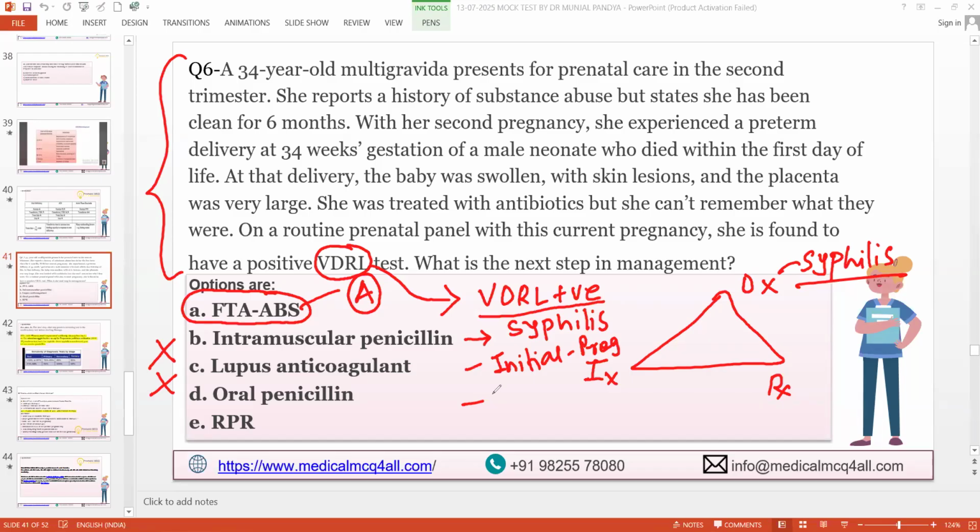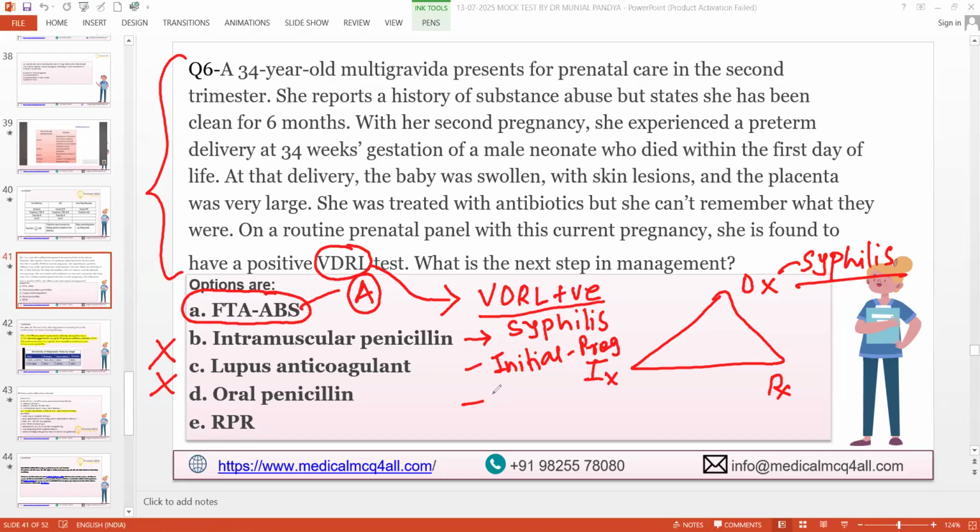Anybody wants to comment? Third one? Or these are the only two conditions globally where VDRL is positive? Any immunosuppressive disease. Leprosy. Okay, one is leprosy. Fine. What else? Autoimmune disease. Drug induced. Right. So yeah, you are right.